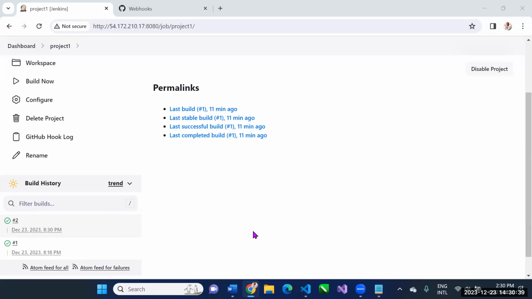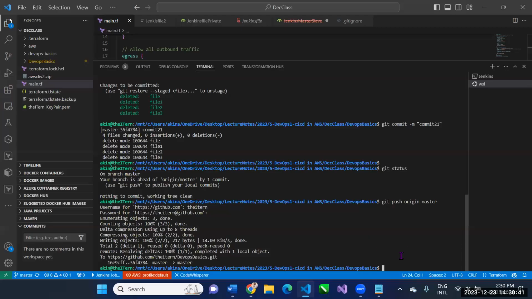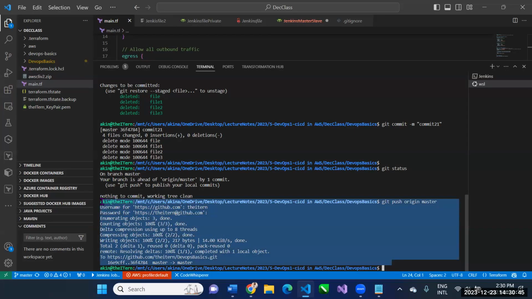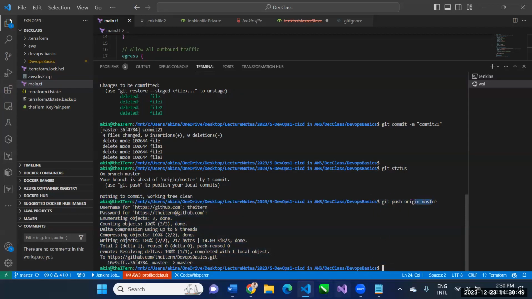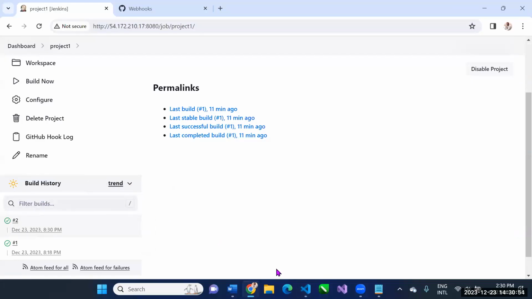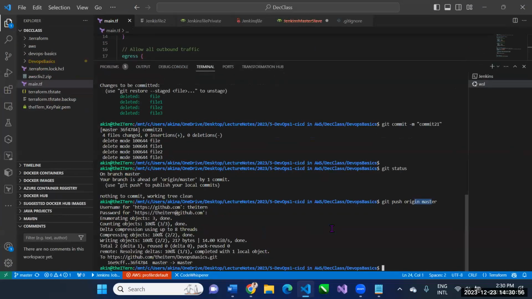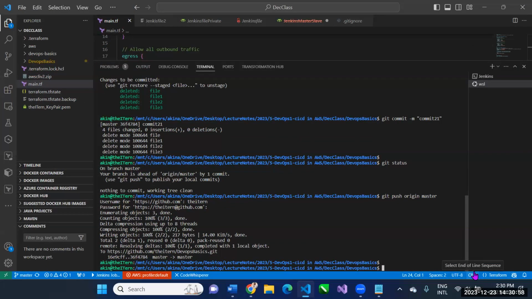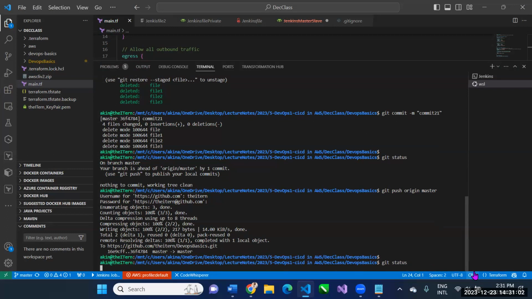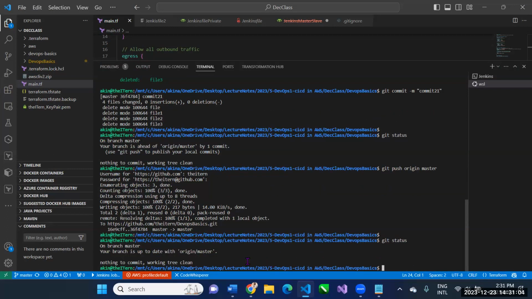Completing my CI means that every time I make a change, in fact, let us make one more change. Every time I make a change to code locally and push that change to my remote repo, a new build would automatically happen. Let's do it again. All right, let's add a new change. Right now, what is the status? Git status shows that there is no difference between what we have locally and what we have remotely. Let us introduce a difference.